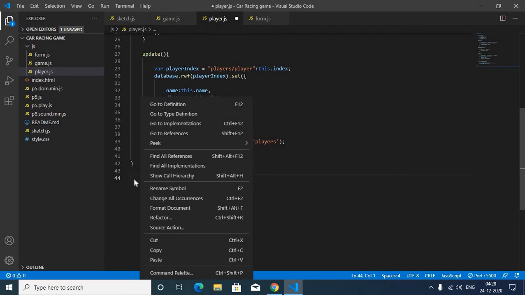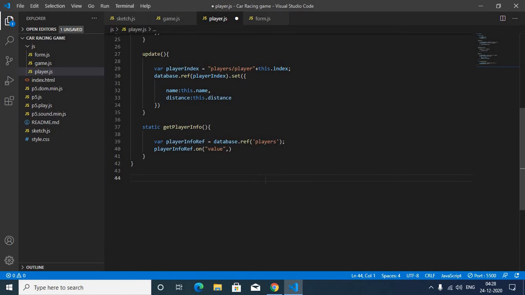In an arrow function, first you give parentheses, then equal to and greater than symbol, and then curly brackets, and inside these curly brackets you write the code. It is a shorter and easier way to write functions. So here parentheses, arrow, curly brackets, and inside the parentheses I will write data.